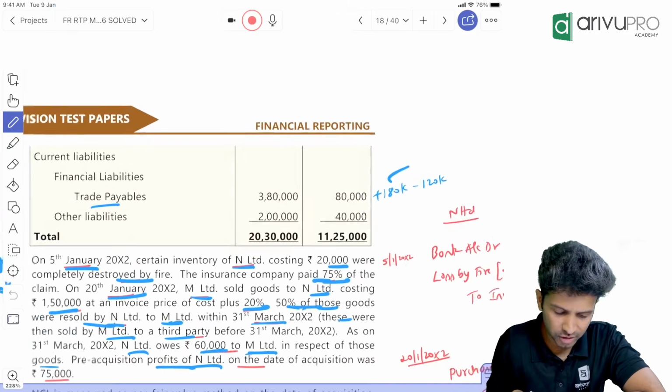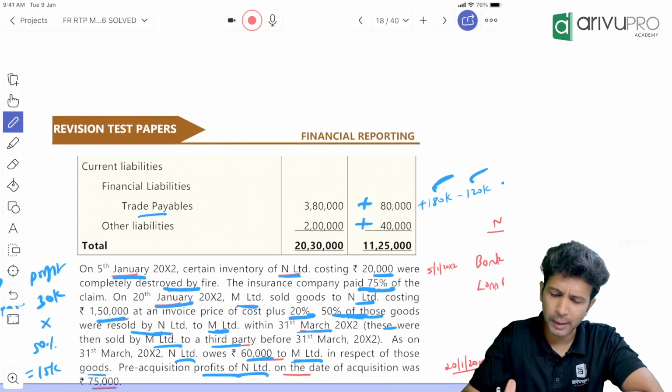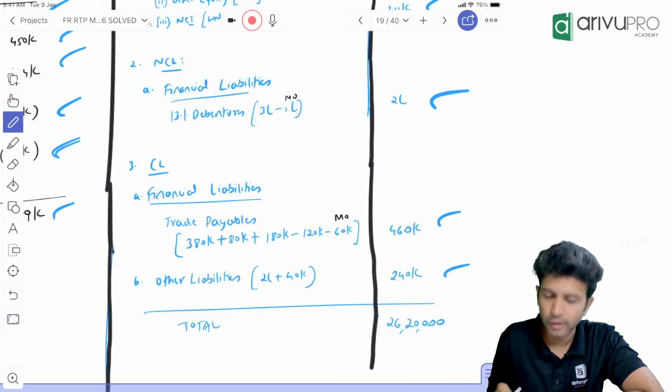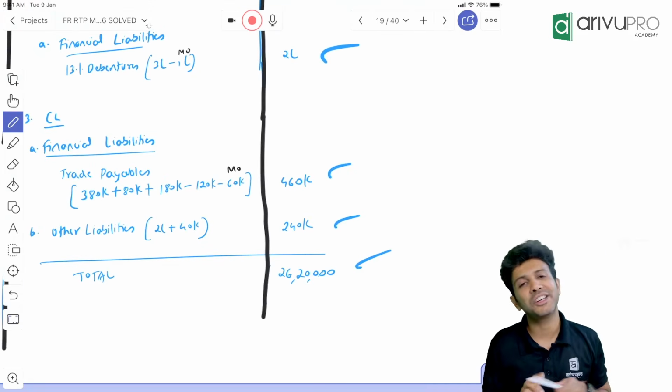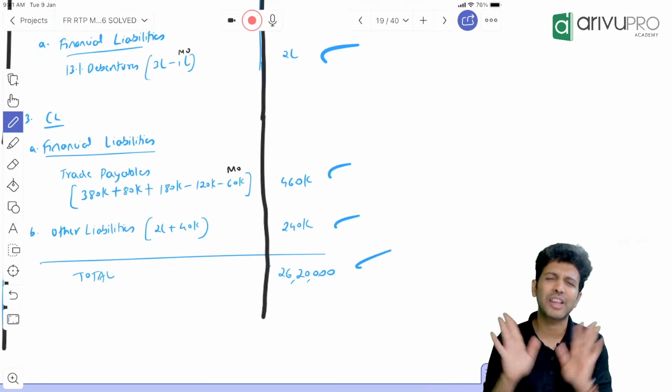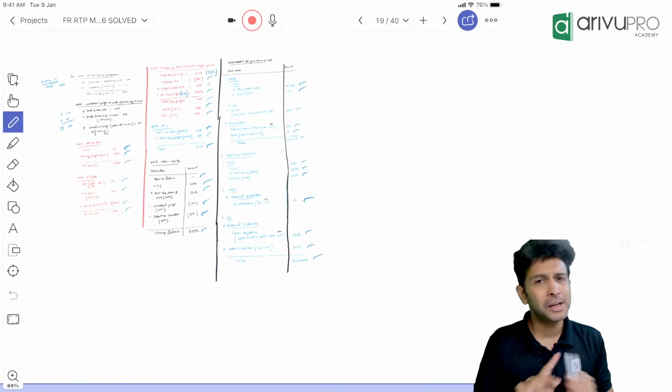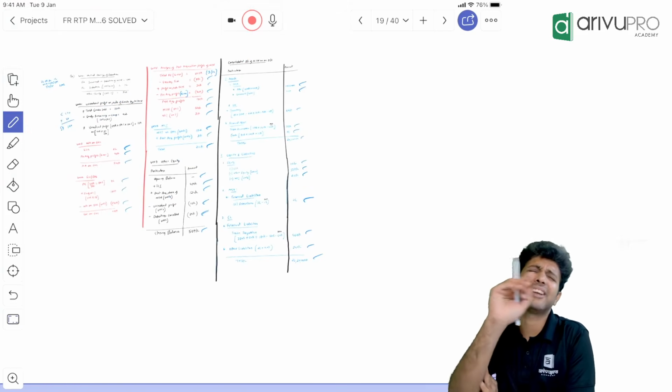The last thing is your other liability, no change. 2 lakh plus 40, same value. 2 lakh 40,000 will come. Liability also matched at 26 lakh 20,000. That's all in this particular balance. Consolidation workings are very, very simple over here.